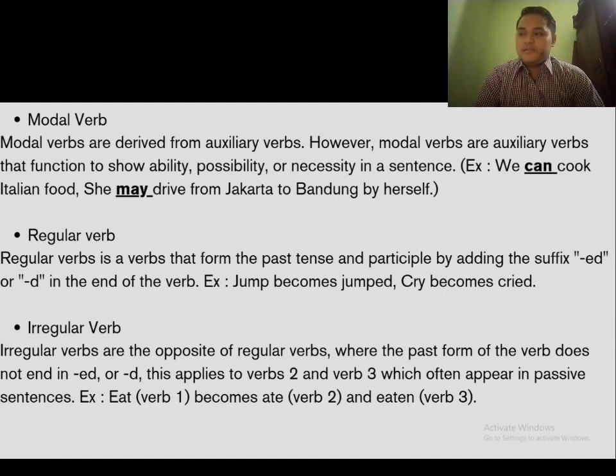And the last one is irregular verb. Irregular verbs are the opposite of regular verbs, where the past form of the verb does not end with -ed or -d. This applies to verb 2 and verb 3, which often appear in passive sentences. Example: eat, verb 1, becomes ate, verb 2, and eaten, verb 3.